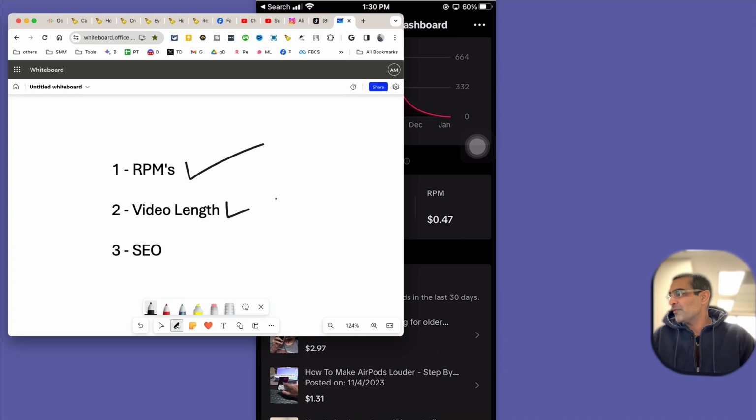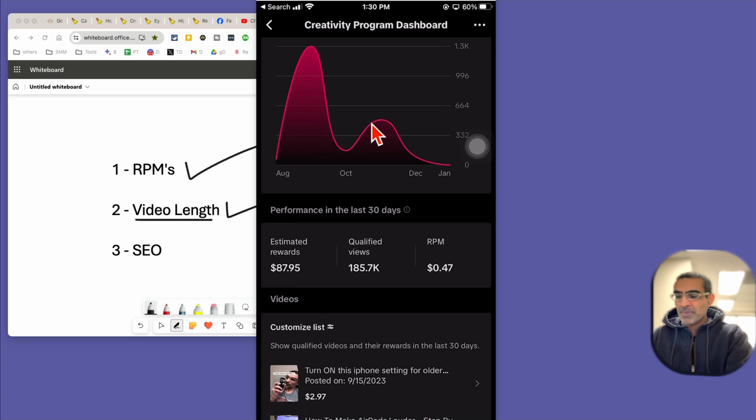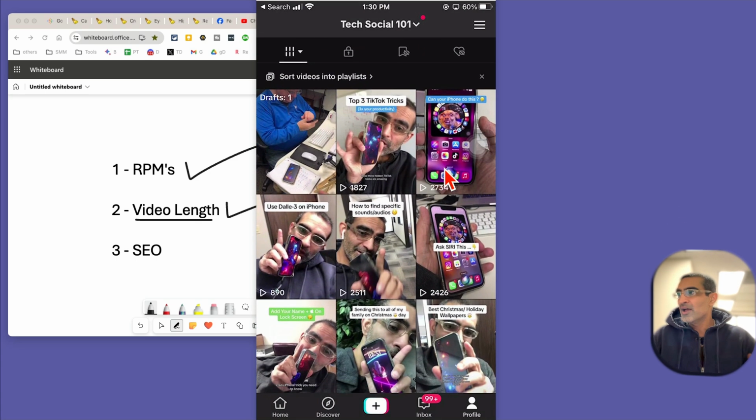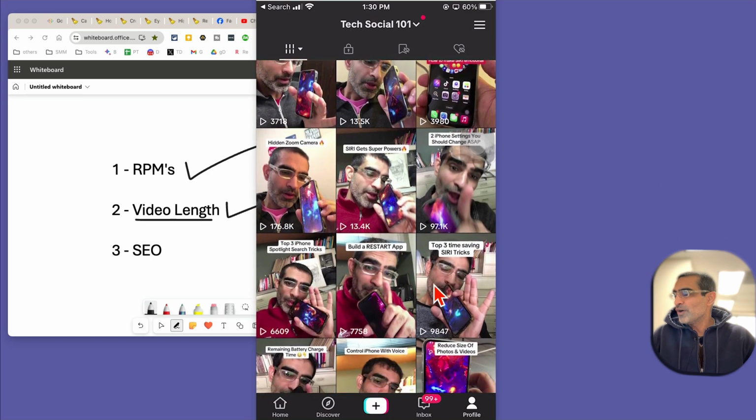Lesson number two is about the video length. So to make money from TikTok Creativity Program Beta, your videos need to be over 1 minute. So if you make content that's short, 5 seconds, 3 seconds, 2 seconds, or we used to make the looping content, no more. Don't do it, especially if you want to monetize. So most of your content, if you want to monetize, it needs to be over 1 minute.